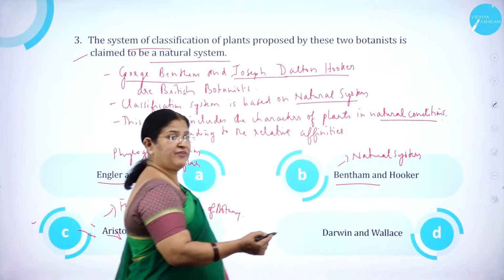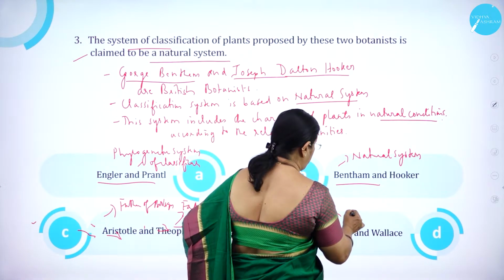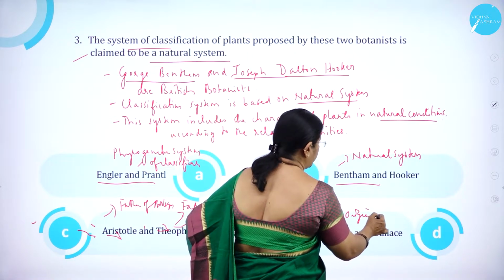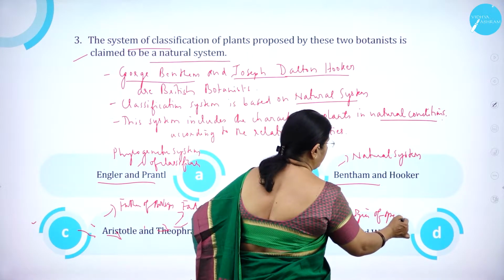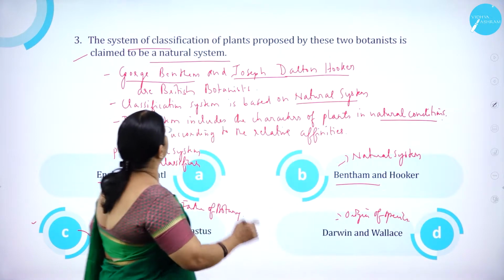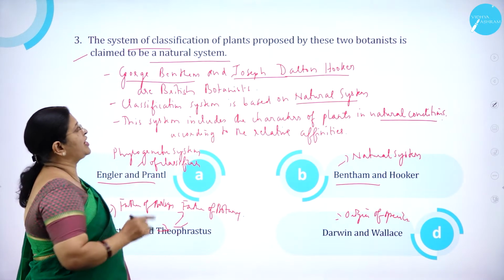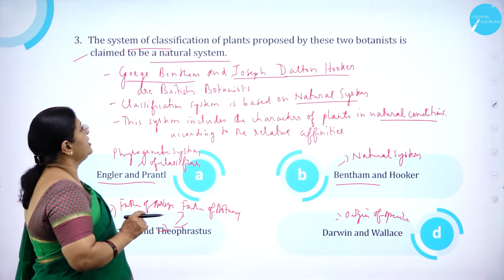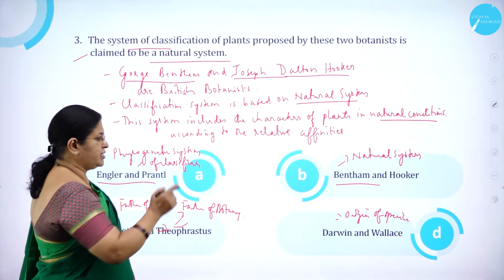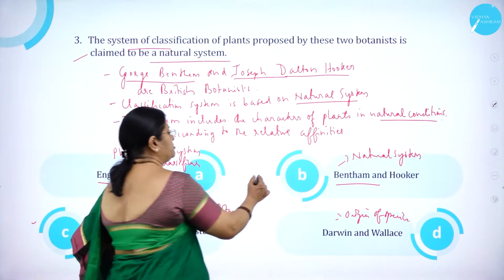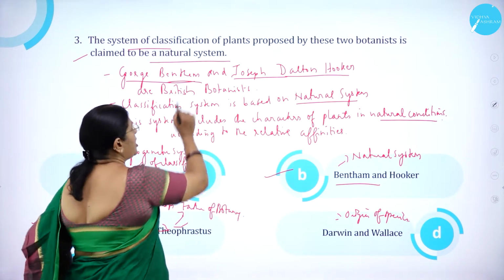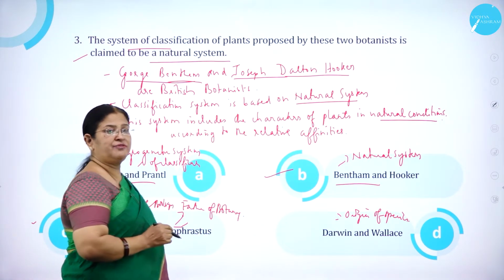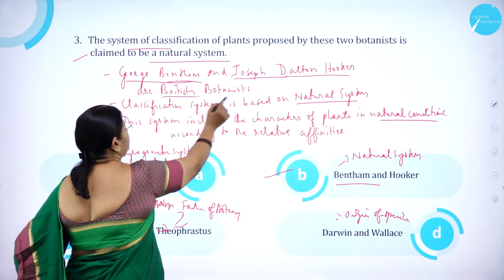Then Darwin and Wallace, they were responsible for what? They were the ones who proposed what we call the origin of species. So the system of classification of plants proposed by these two botanists is claimed to be a natural system, that is Bentham and Hooker, that is option B. George Bentham and Joseph Dalton Hooker are the British botanists.